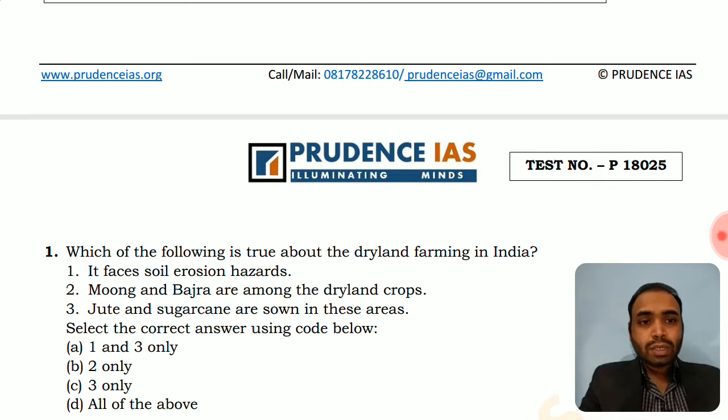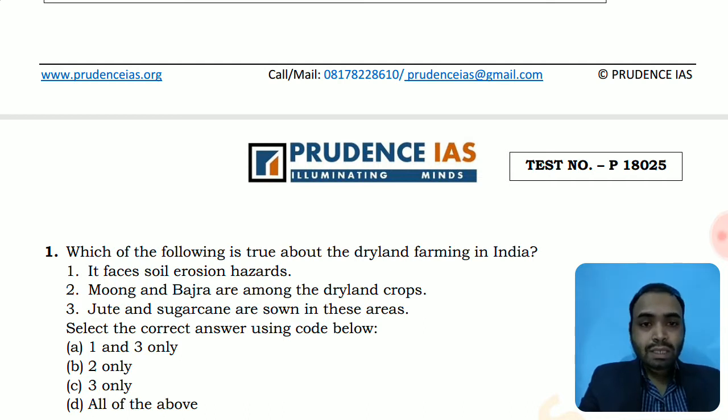This is not correct because soil erosion hazard is faced by those lands which have a high degree of rainfall or a high degree of other kinds of physical erosion, like high wind speed. So soil erosion is not associated with dryland farming, and it has minimal erosion because of the low amount of rainfall. So dryland farming is not characterized by heavy soil erosion. So the first option is wrong.